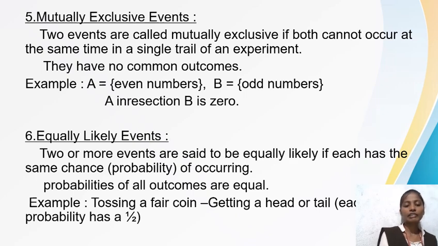Equally likely events. Two or more events are said to be equally likely if each has the same probability of occurring. Probabilities of all outcomes are equal, so the events are known as equally likely events. Example for equally likely events: tossing a fair coin and getting a head or tail.